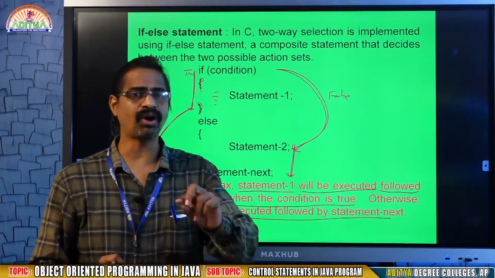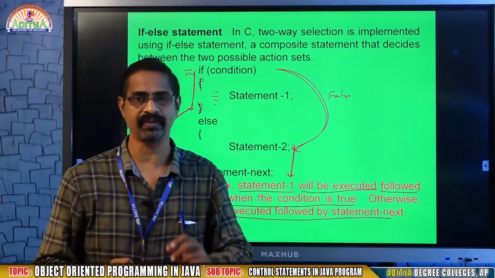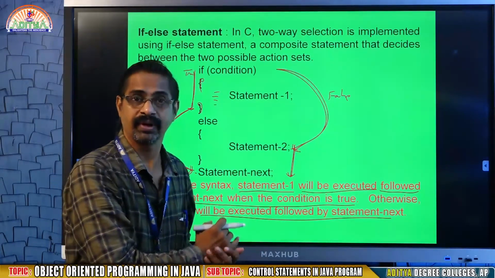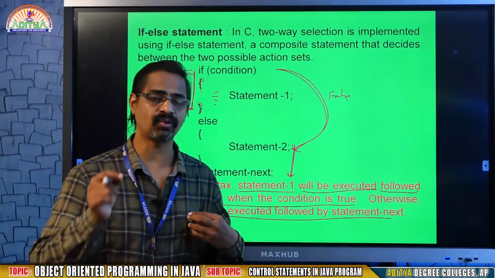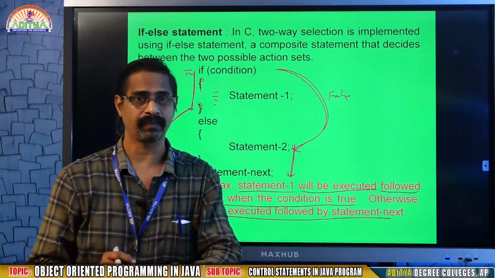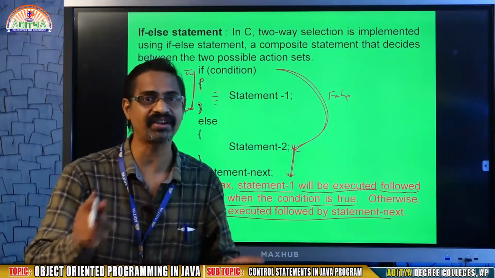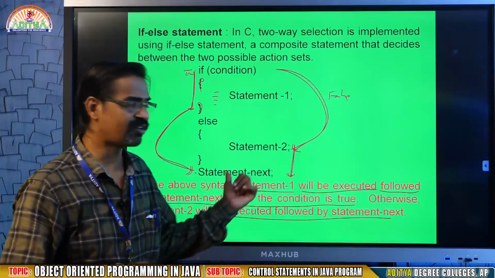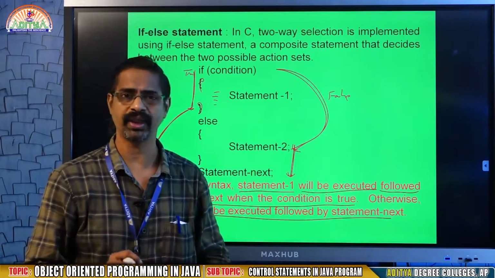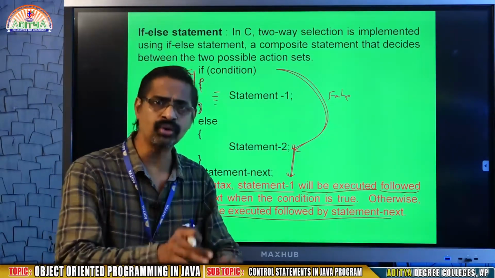For example, I want to find whether a number is prime or not. It is not a simple one like even or odd. In a prime number, the number is never divisible by any other number except 1 and itself. In my previous example, I just divided the number by percentage 2, that means if a number is divisible by 2, even or odd.